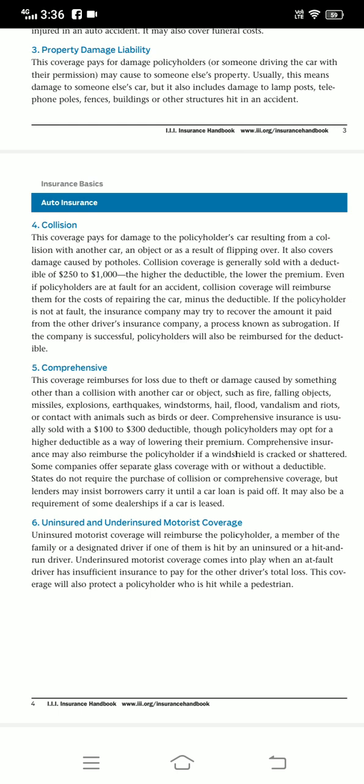Underinsured motorist coverage comes into play when an at-fault driver has insufficient insurance to pay for the other driver's total loss. This coverage will also protect the policyholder who is hit while a pedestrian.